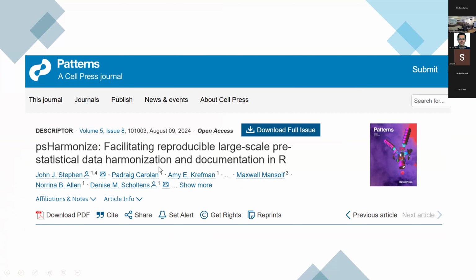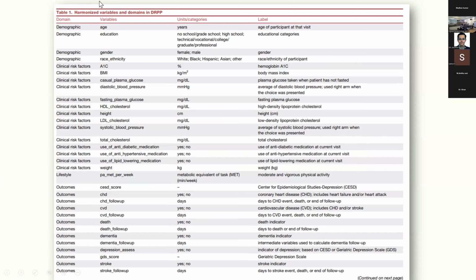So this is the study where they have put their harmonization protocol in. If you look at it, for the overall study, these are the harmonized variables and the domains in the DRPP project. So you have demographic variables, you have clinical risk factors, and you have outcomes.